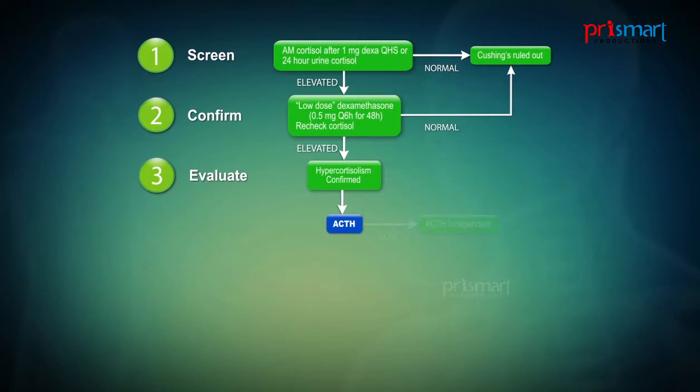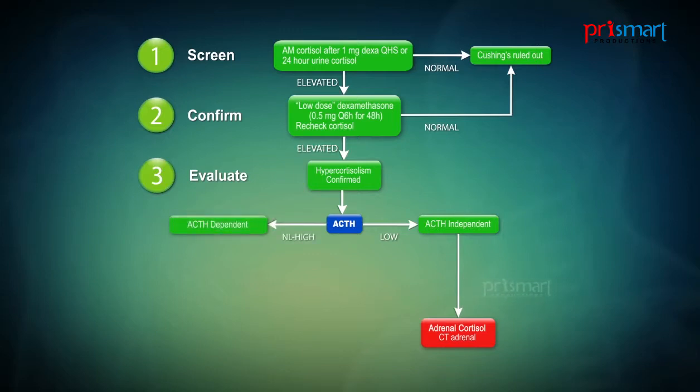Should the ACTH be low, one clearly is dealing with an ACTH-independent cause and adrenal cortisol production, and one should image the adrenal glands. On the other hand, if the ACTH is elevated, one has an ACTH-dependent cause, and there are really two possibilities here. One is pituitary production of ACTH, that is Cushing's disease, stimulating cortisol production from the adrenal gland, or alternatively ectopic ACTH production, such as in small cell carcinoma of the lung.